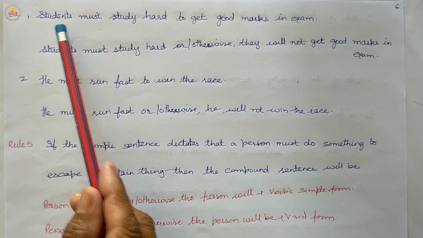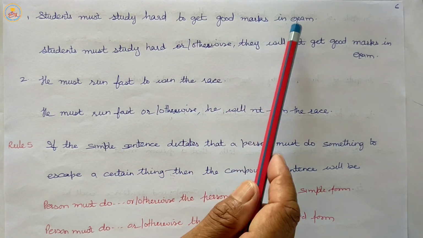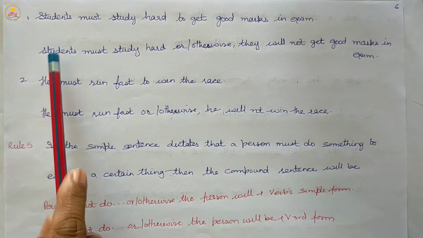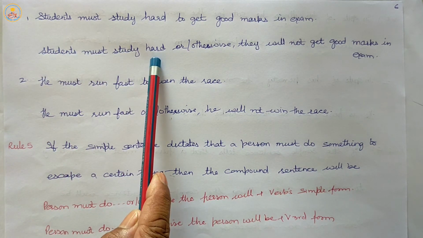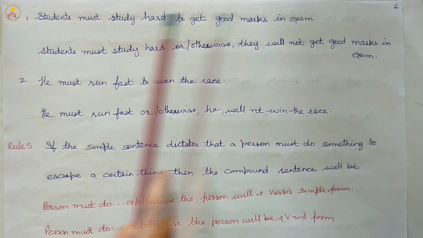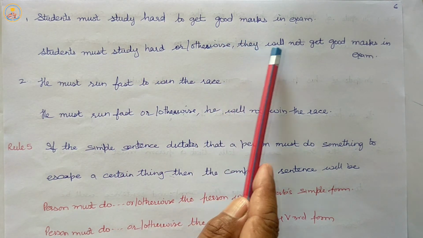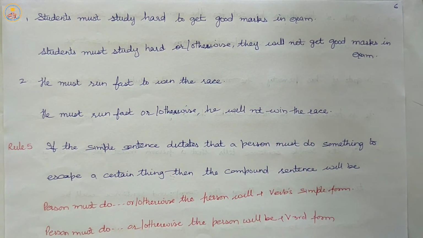Students must study hard to get good marks in exam. Students must study hard or they will not get good marks in exam. Students must study hard, otherwise they will not get good marks in exam.